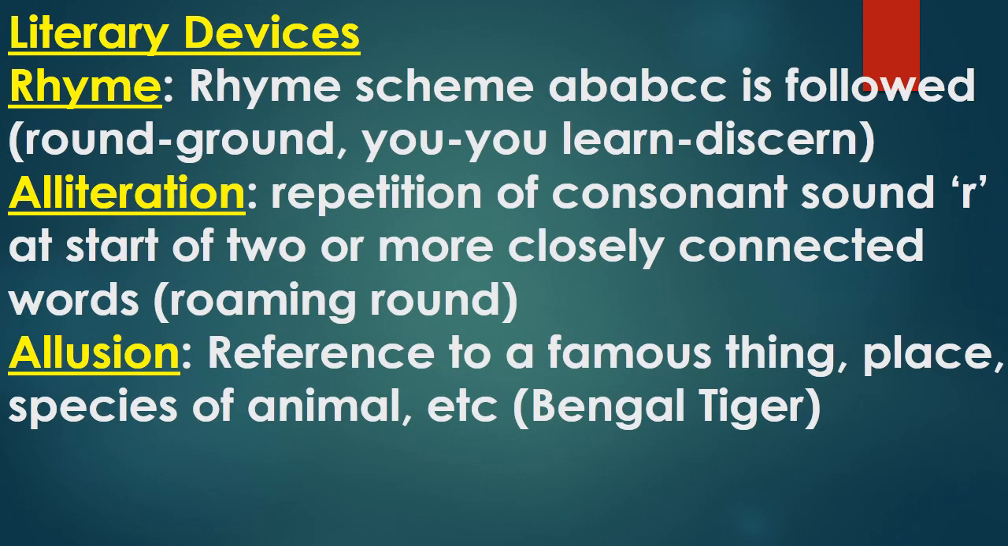Rhyming scheme is A, B, C. It is followed. Rhyming words are round, ground, you, learn, discern. Then alliteration is used, repetition of consonant sounds: R at the start of two or more closely connected words like roaming, round. In allusion, it means reference to a famous thing, place, species of animal, etc. Here we have come to know about the Bengal tiger.